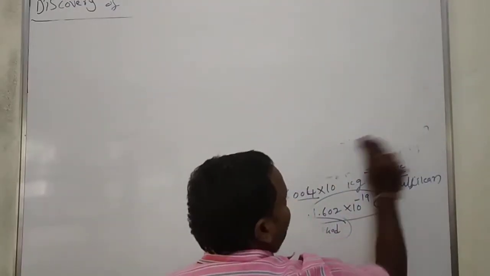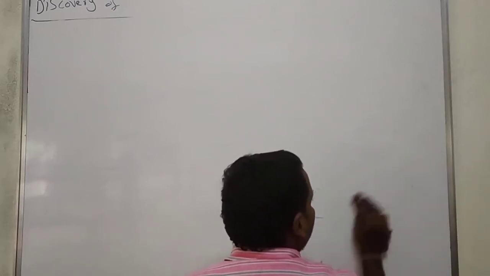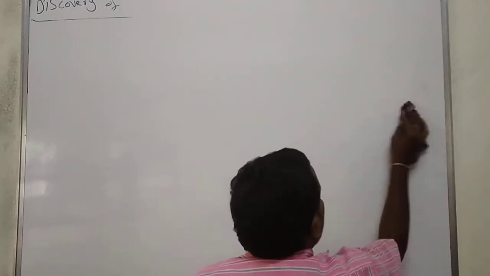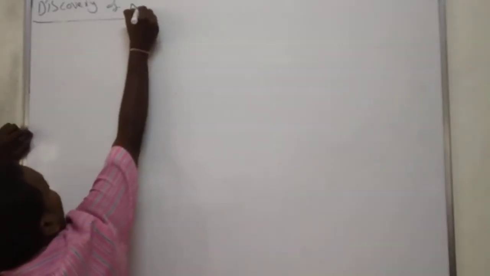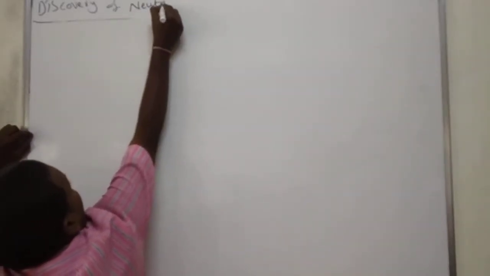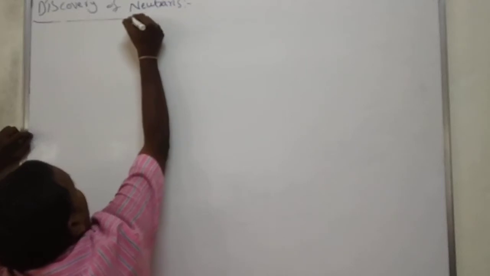Neutrons are chargeless particles, that means they don't carry any type of charge.